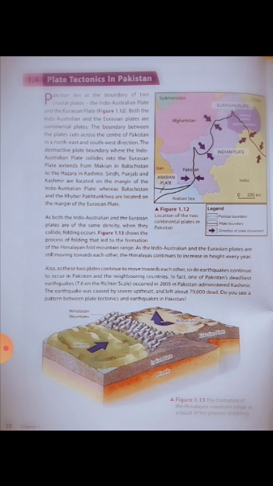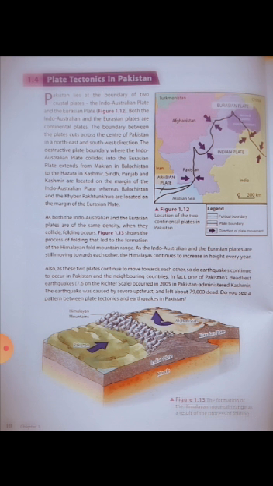Pakistan lies at the boundary of two crustal plates, the Indo-Australian plate and the Eurasian plate, figure 1.12. Both the Indo-Australian and the Eurasian plates are continental plates. The boundary between the plates cuts across the center of Pakistan in the northeast and southwest direction.